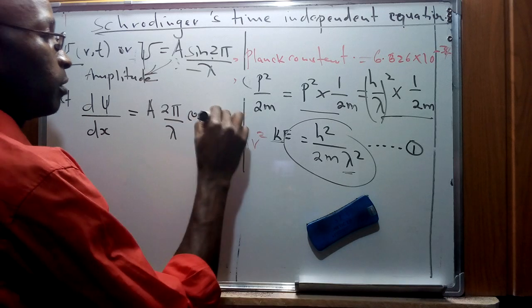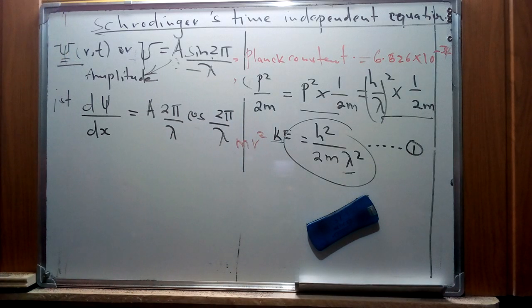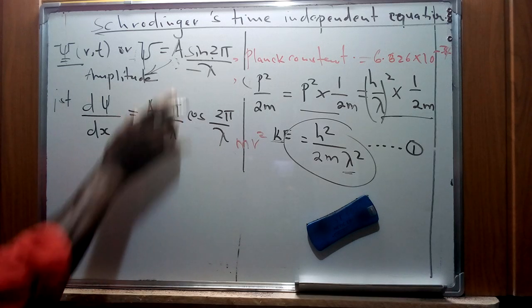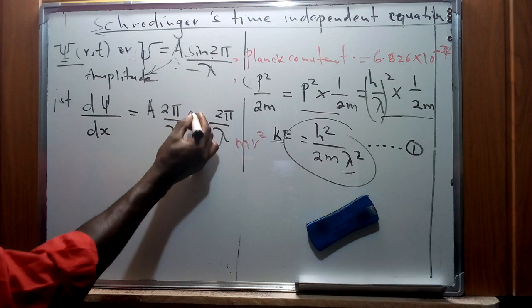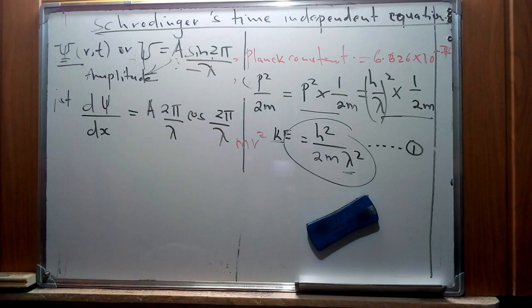For the sine, it's going to be the cosine, and therefore we're going to have 2 pi over lambda as a constant, which is brought to this side, and then the cosine of the same value that we had for sine.